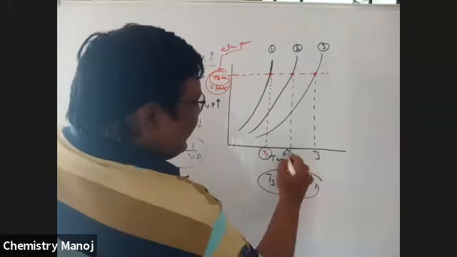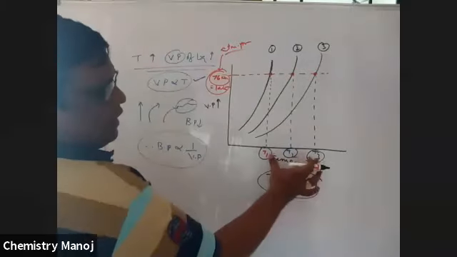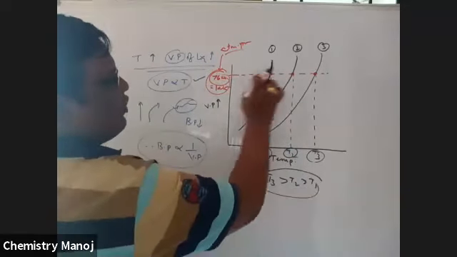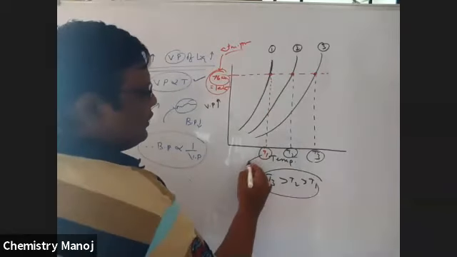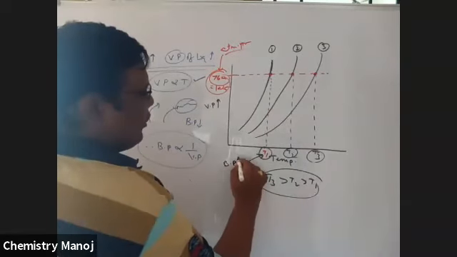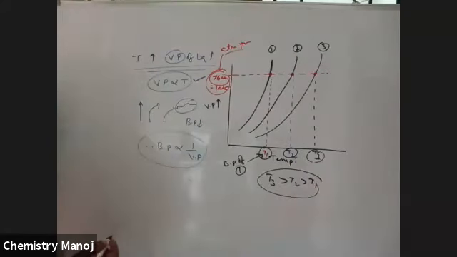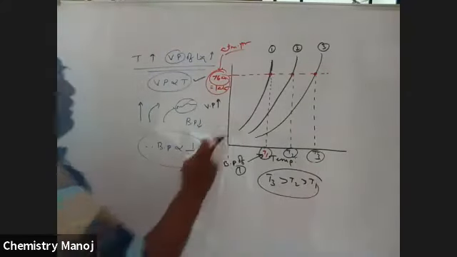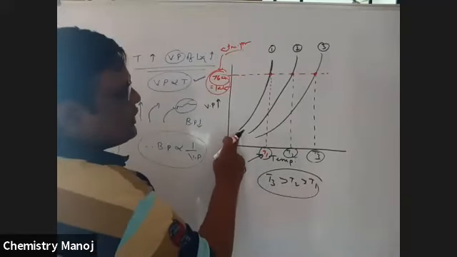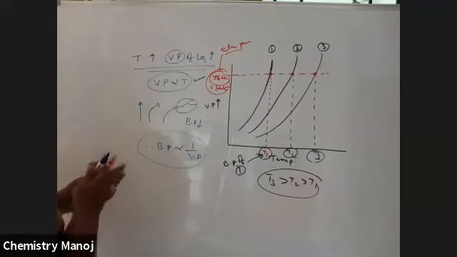What are these T1, T2, T3? These are the temperatures at which the vapor pressure of the liquids is equal to atmospheric pressure. Therefore, this temperature is taken as the boiling point of the first liquid, this for the second liquid, and this for the third liquid. That means the first liquid's boiling point is lower, so the first liquid is more volatile.